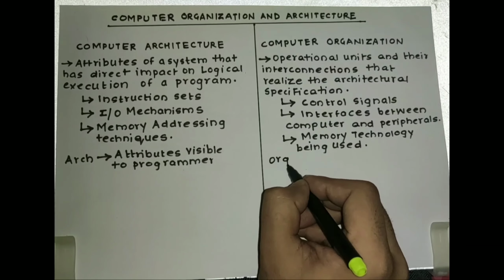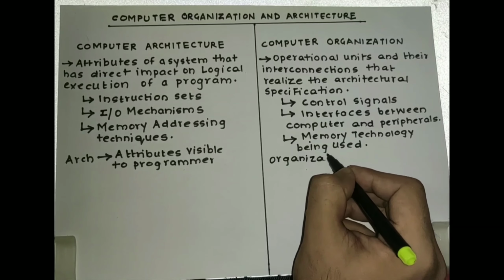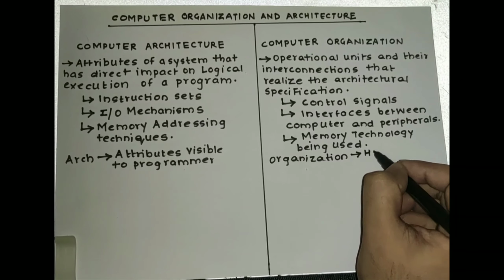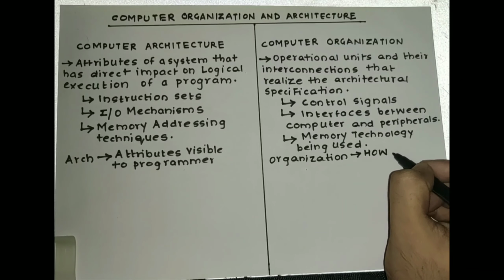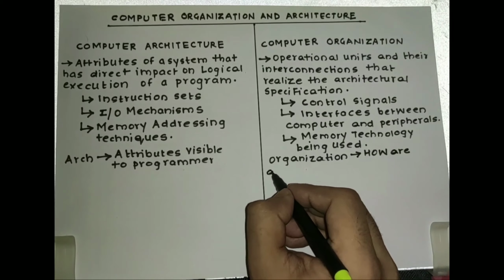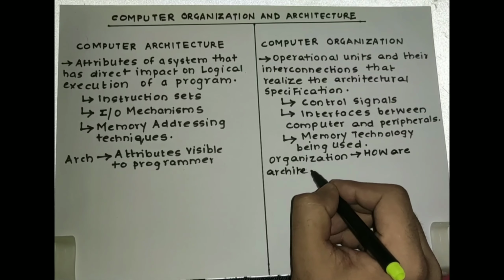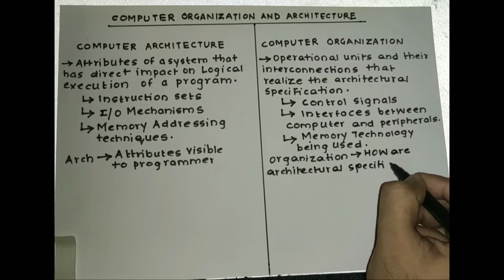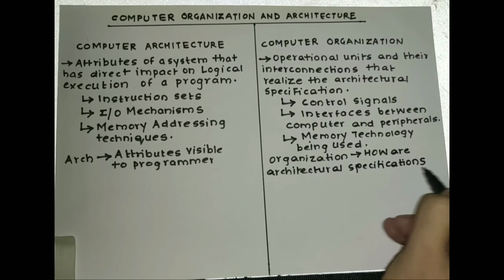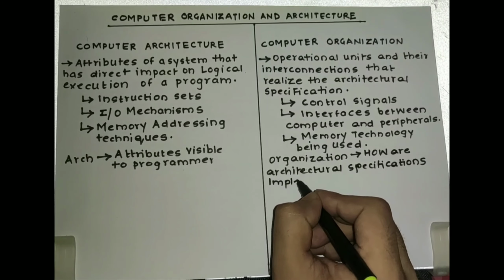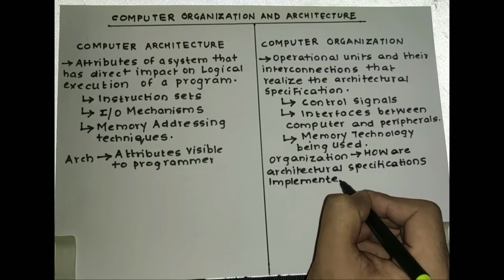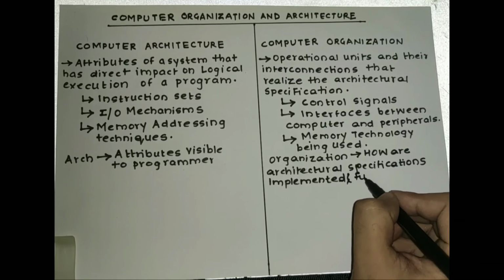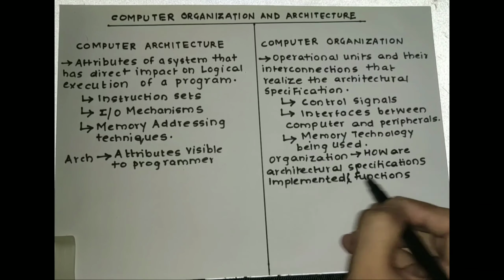Organization refers to how the architectural specifications are implemented, or you can also say, how these functions are implemented.